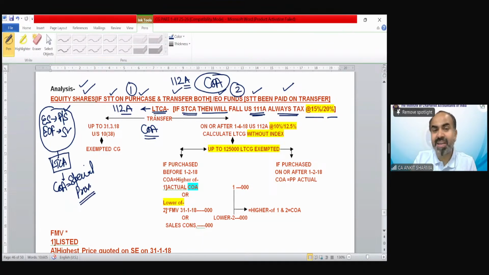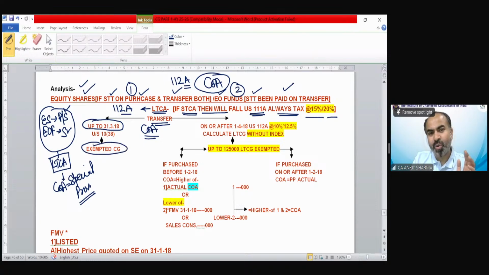Now, if these kind of long-term equity shares or equity oriented fund transferred up to 31st March 2018, if these kind of shares has been transferred up to 31st March 2018, then these were exempted capital gain. Earlier, there was no capital gain if that has been transferred up to 31st March 18.